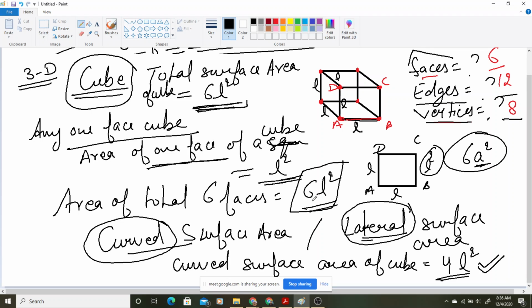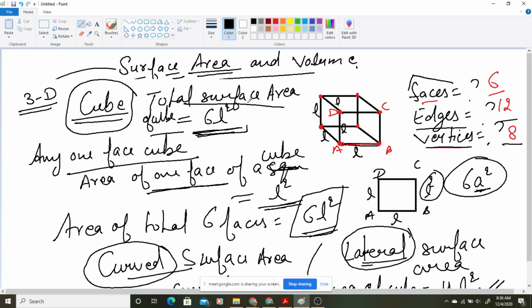Okay. So you just need to remember one thing. The total surface area includes the top and bottom also. The curved surface area includes only the walls. It doesn't include the top and bottom. So this thing is very important, because in your question you have to identify whether you are going to find total surface area or curved surface area. Now see one thing, if I am writing a question for you.